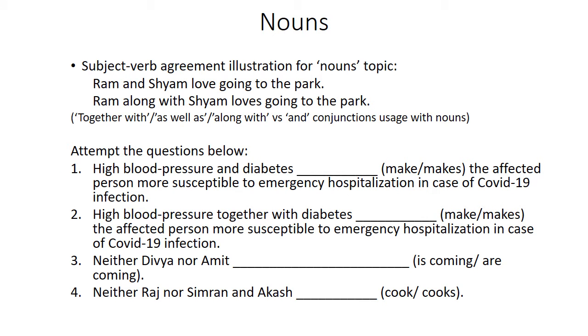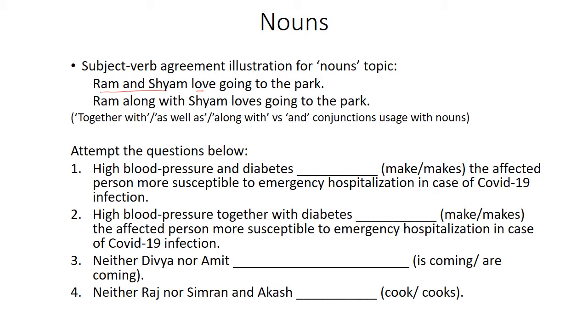Now let's cover a subject verb agreement illustration for the nouns topic. We shall cover subject verb agreement in detail after all parts of speech and all major grammar concepts, because subject verb agreement type questions are asked a lot in any entrance exam. Ram and Sham love going to the park. What do you notice? Ram and Sham are being taken as plural, and that is why the plural form of the verb is used.